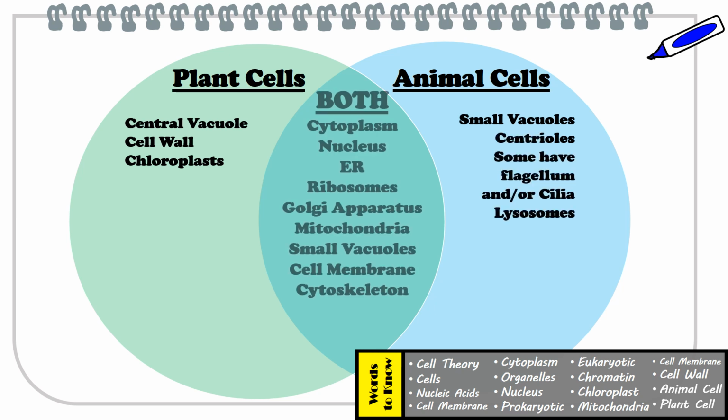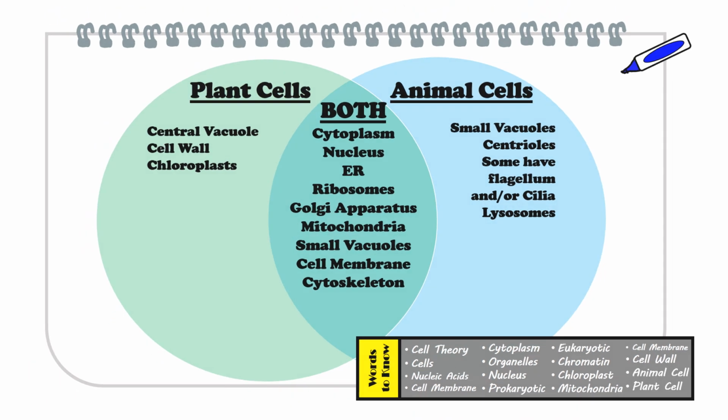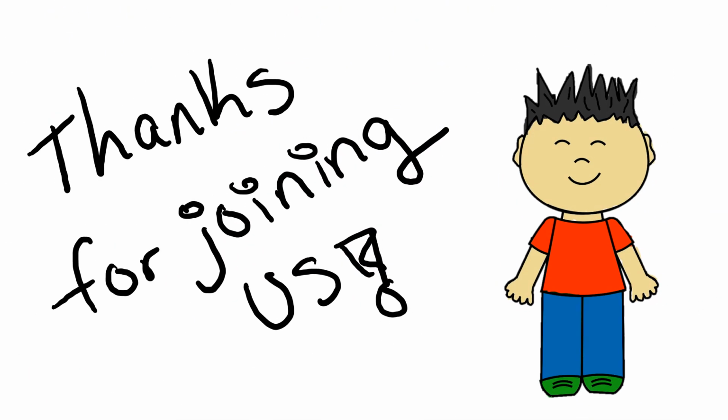Now notice that both plant and animal cells consist of the mitochondria, which means that they both go through cellular respiration to release ATP.